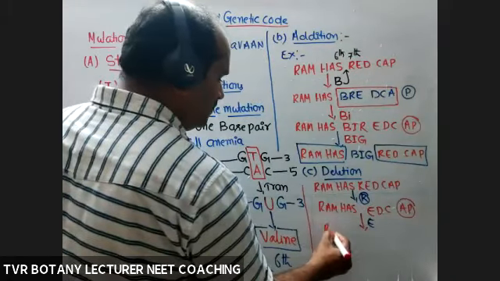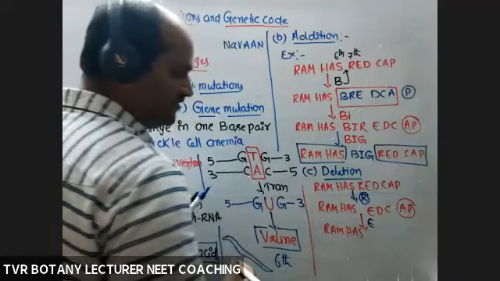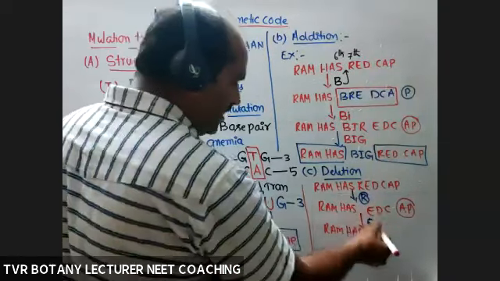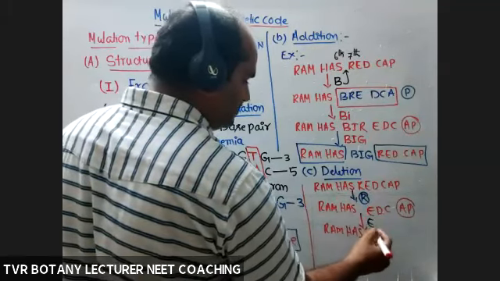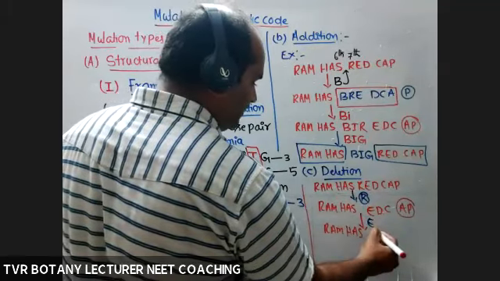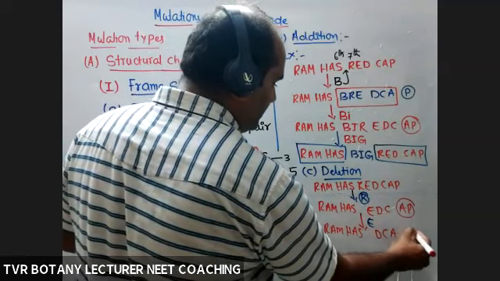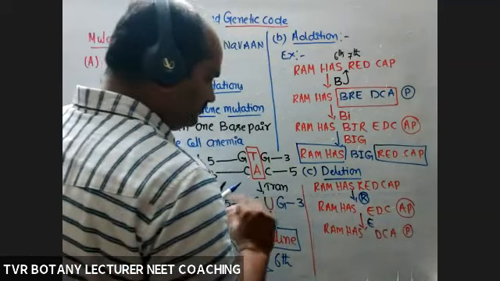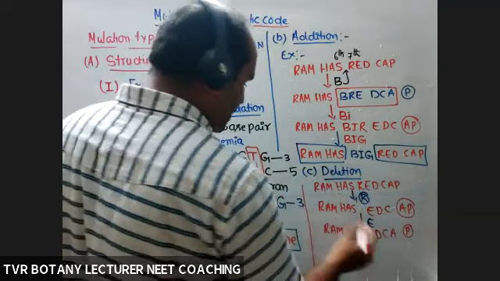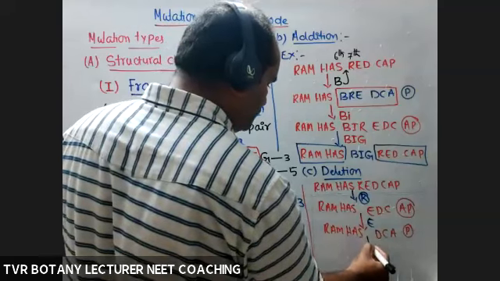Now, Ram has no change. If 1 is deleted, what is the change here? How many reading frames? 1, 2. 2 are subjected to change. E also deleted. So, D, C, A, P is insufficient to construct a triplet codon. Next. D is also deleted. Now D is subjected to deletion.